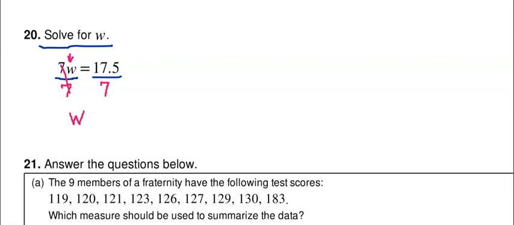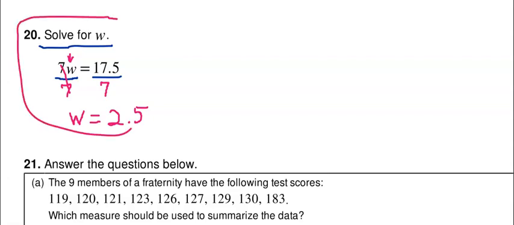We could put a 1 in front of it, but that's unnecessary. We know that is just one W. And then 17.5 divided by 7 gives you 2.5. So W equals 2.5. And you can check that. Just do 7 times 2.5 and see if you get 17.5, and you will. So that's how you solve for W in this situation.